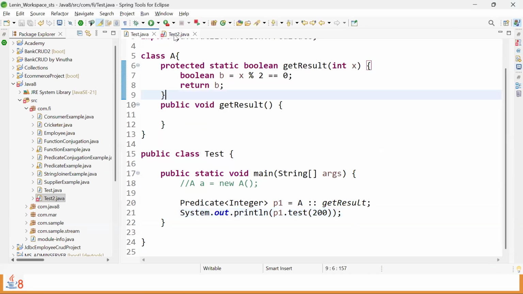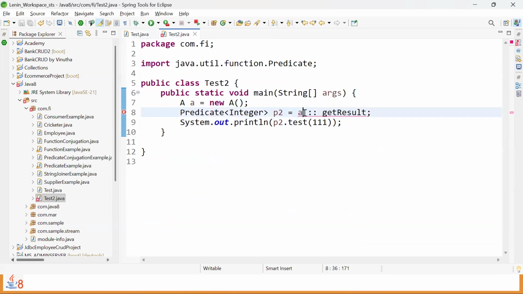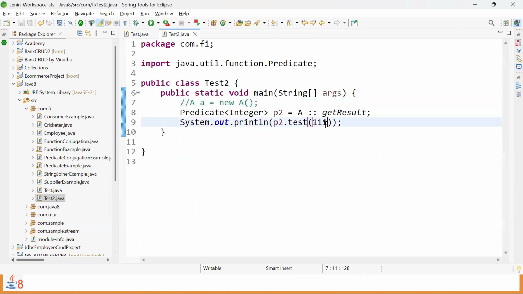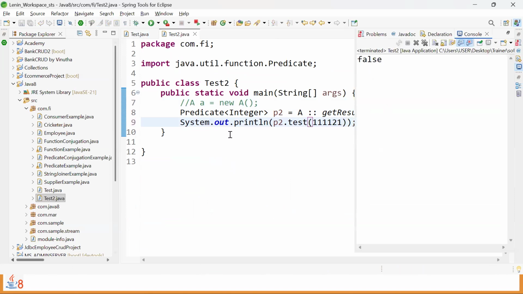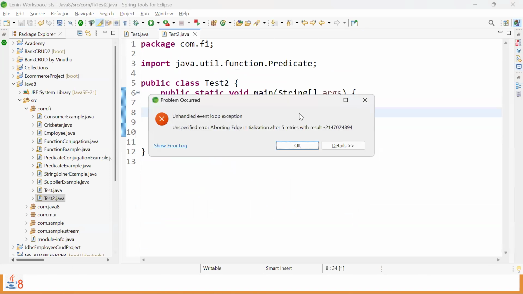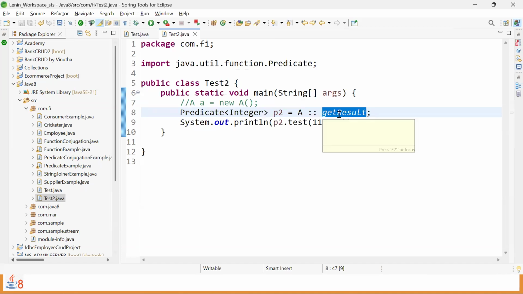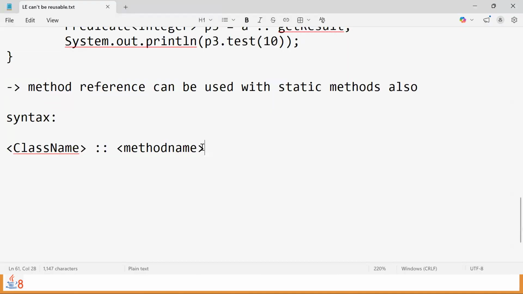Then in this other class also, we can reuse it, but again change to the static style. Use the class name. Now the object is not required. So here also, let me run this program to cross verify. The output is false because of 111. Or if I add one more number also, still we are going to get the same output, odd number. That's the proof of the static methods method reference syntax: class name, double colon operator, followed by the method name.